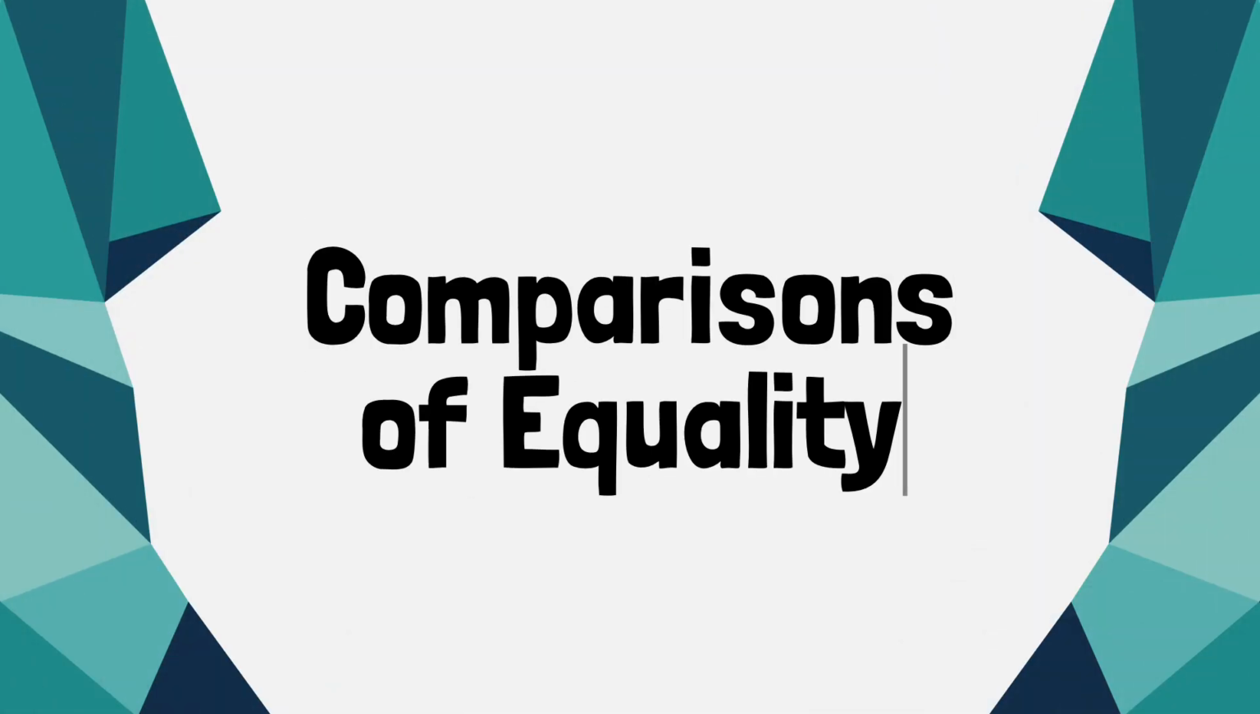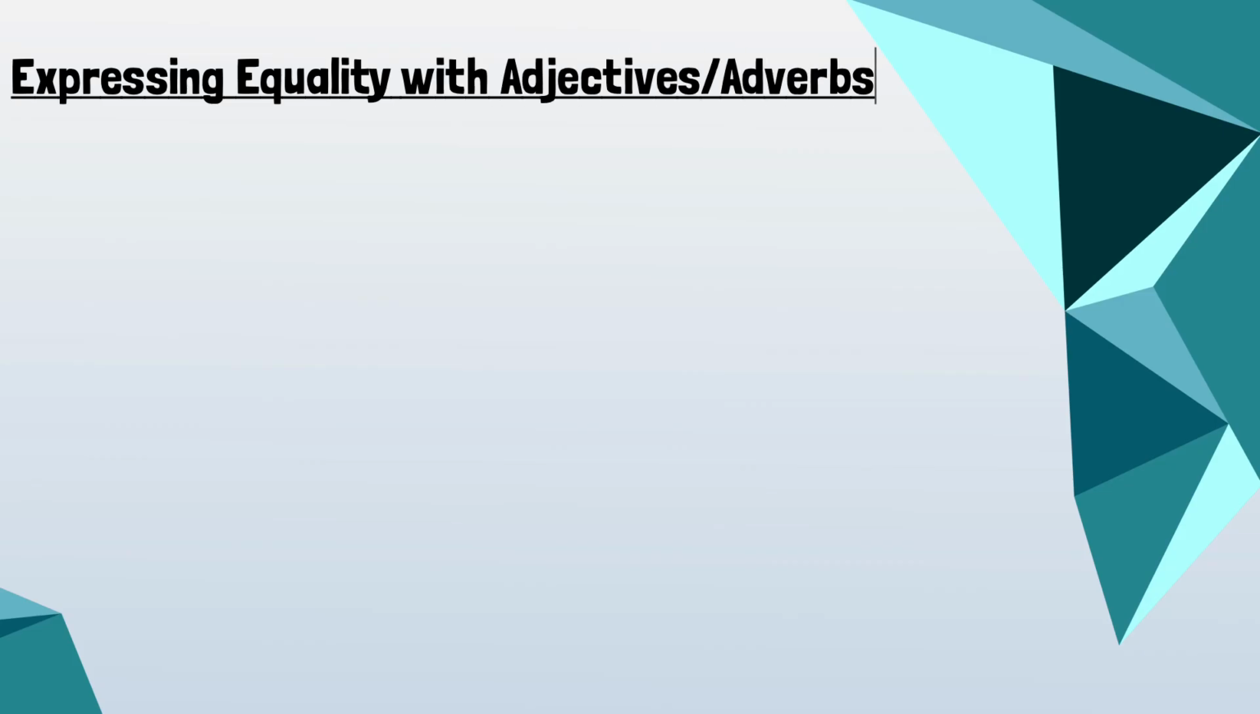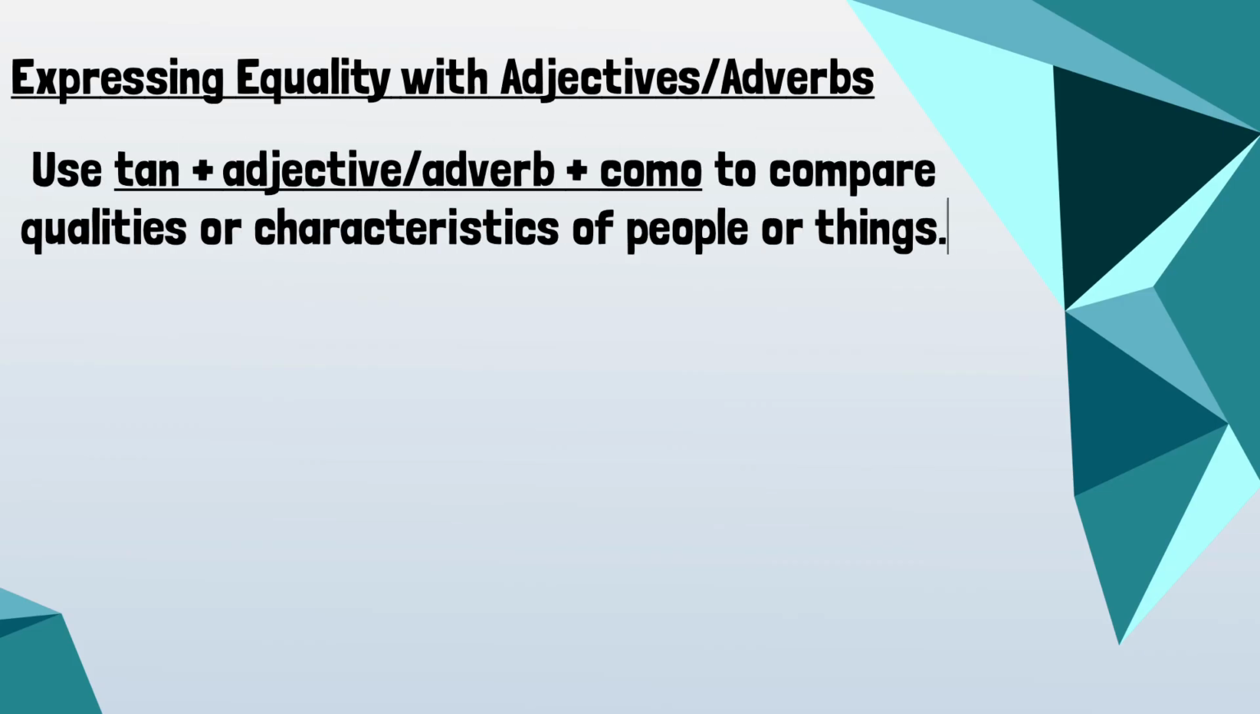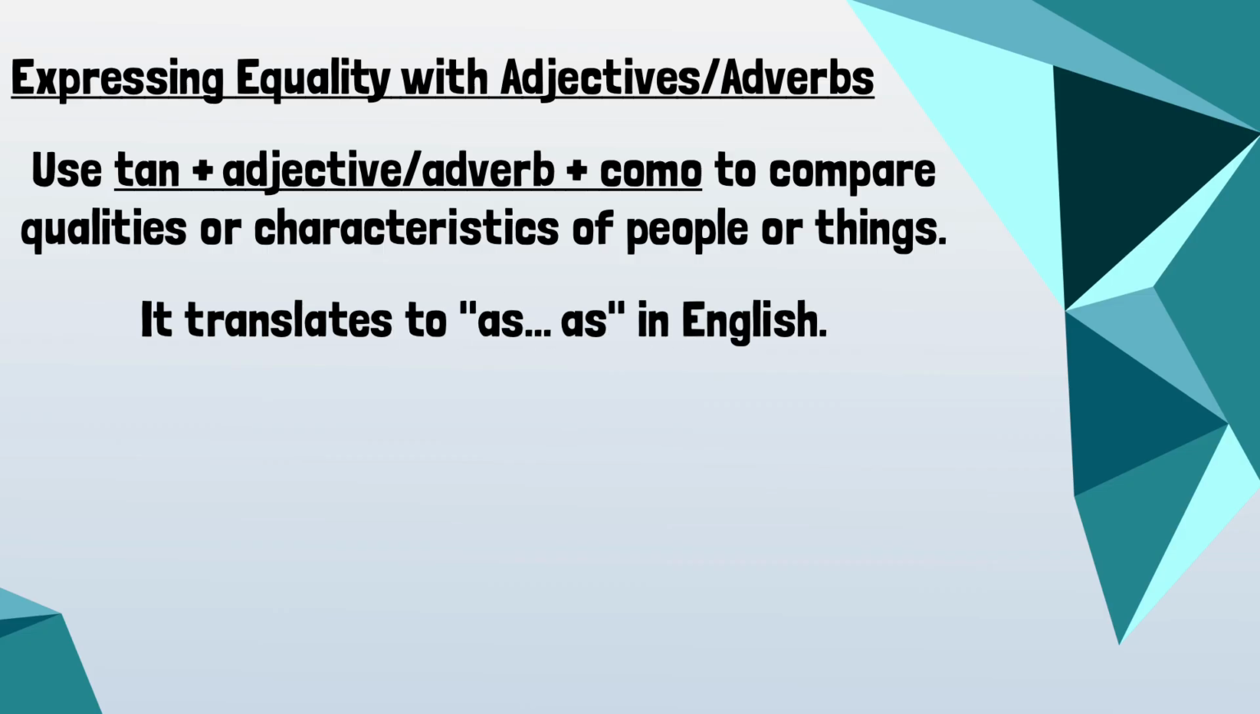Comparisons of equality. So express equality with adverbs and adjectives. You use tan plus an adjective or adverb plus como to compare qualities or characteristics of people or things. It translates to "as" in English.